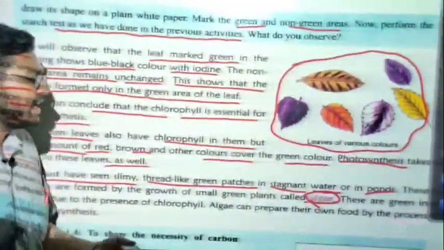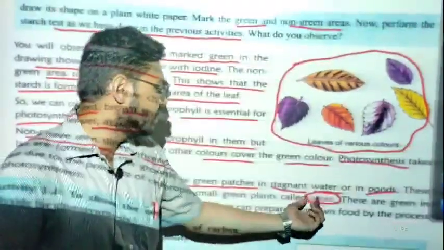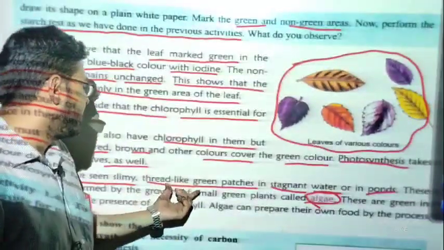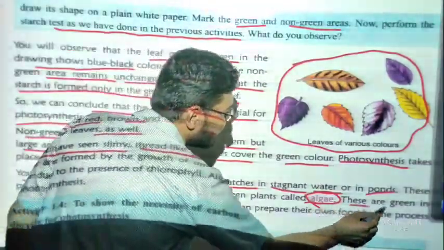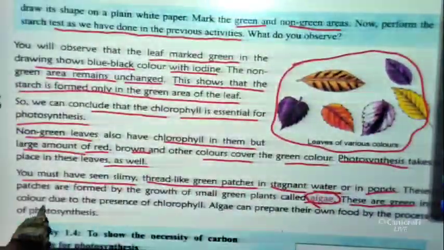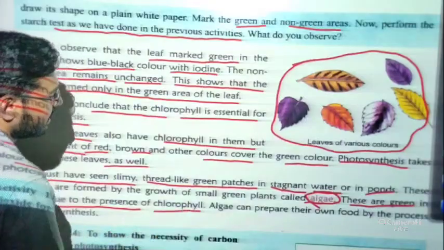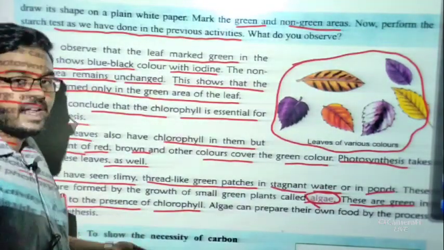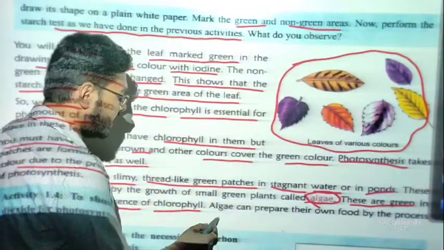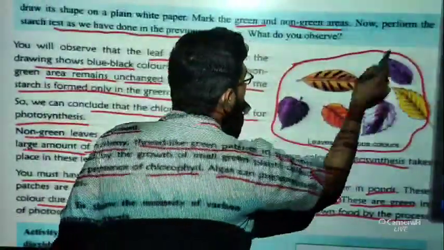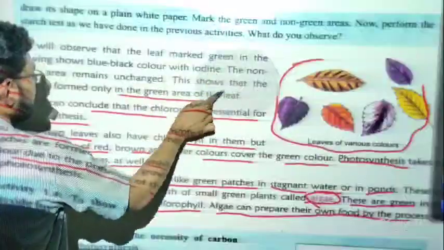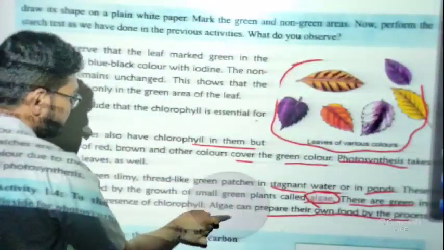Okay, so algae. I hope all of you are familiar with the term algae. These are thread-like structures, and they are green in color due to the presence of chlorophyll. Now if chlorophyll is present, they can also prepare their own food. So algae can prepare their own food by the process of photosynthesis. Okay, so this is for activity 3.